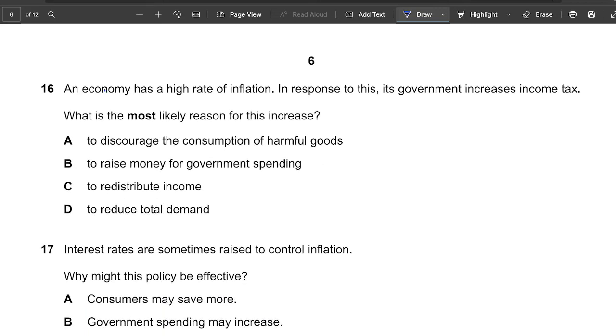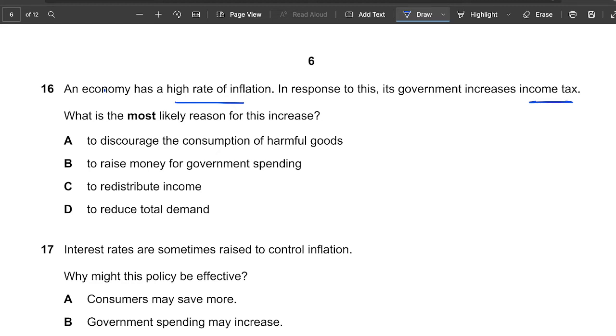An economy has a high rate of inflation. High rate of inflation simply means prices are very high for a particular product. It says in response to this, its government increases the income tax. Income tax meaning if I earn $50 per month, income tax will be maybe 10%. It'll move to 20% of that $50. So my disposable income will reduce. That's what it means by increased income tax. So let's see, what is the most likely reason for this increase?